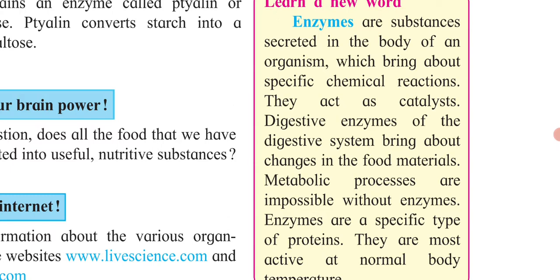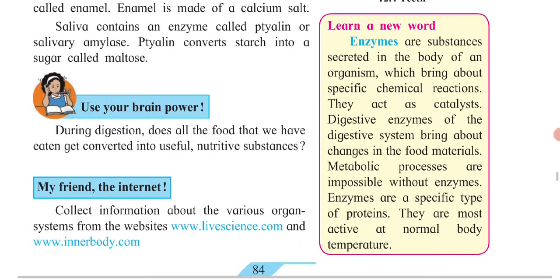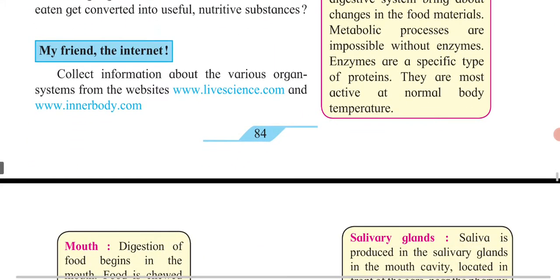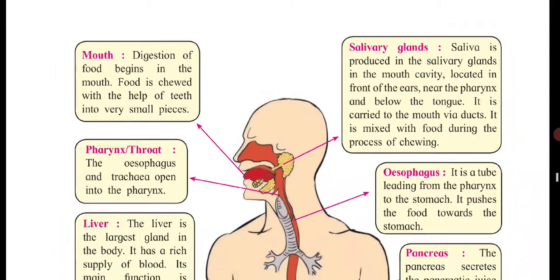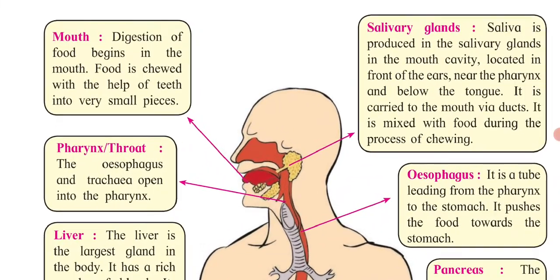So they want to tell you that enzymes are the substances secreted in the body, such as in saliva, which bring about some of the chemical reactions. So they are present in our body. The next part of this lesson is that we are going to study each and every function of the digestive system. The first one is the mouth.